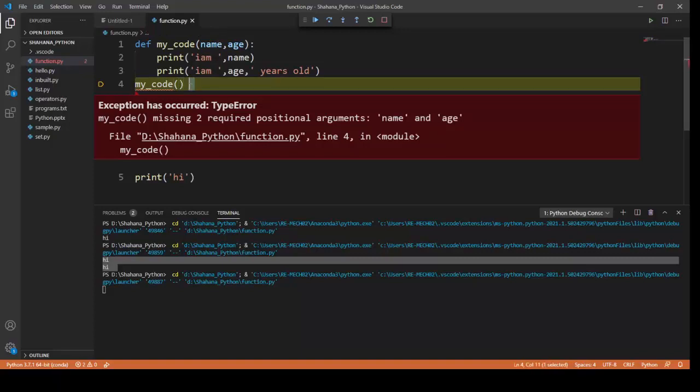Here I'm calling my function, but I made an empty call to my function. That's why it's throwing an error saying that I need two parameters to run this function. This way I'm creating my parameters.